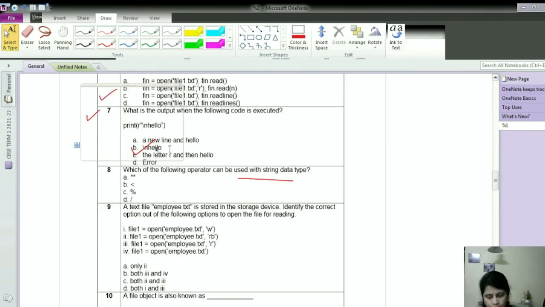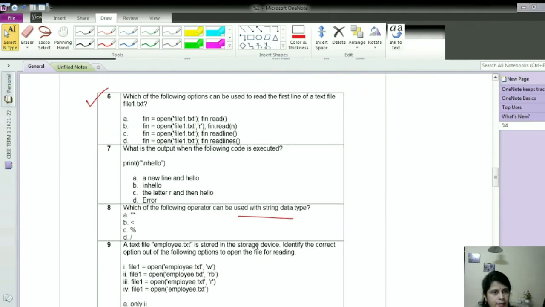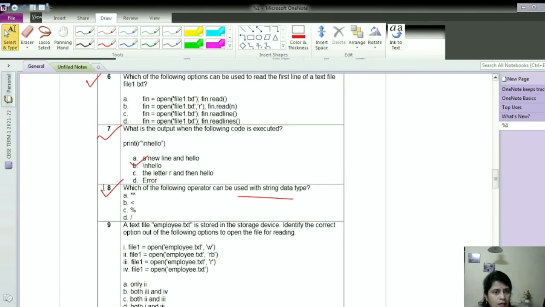Okay, now moving on to the next question, question number 8. Which of the following operators can be used with the string data type? The first one, the exponent operator, cannot be used with a string.